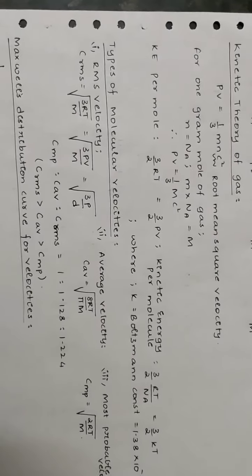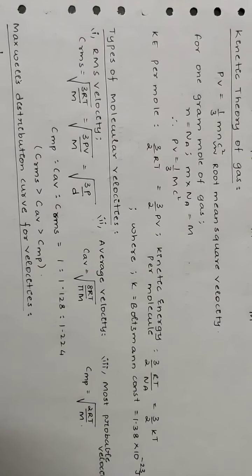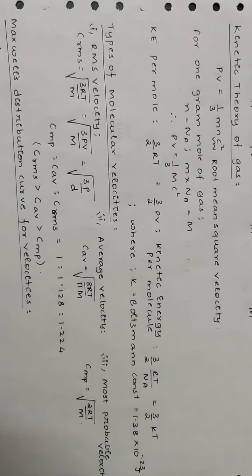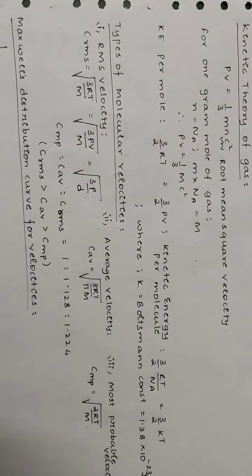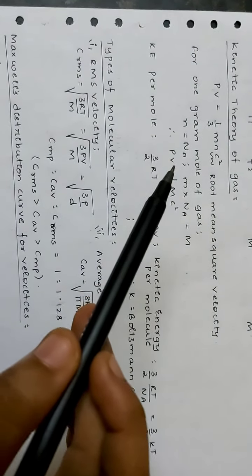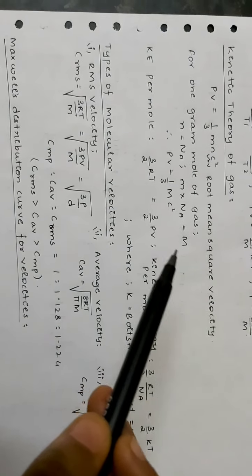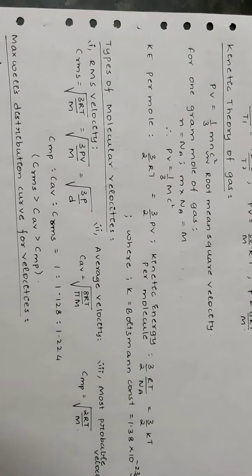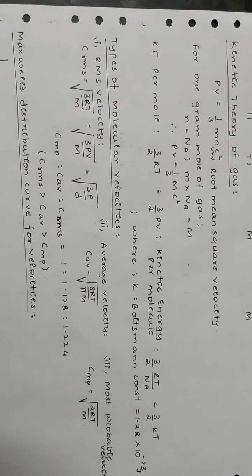Kinetic theory of gases. PV is equal to 1 by 3 mnc square, where c is the root mean square velocity. For 1 gram mole of gas, n is Avogadro number of molecules, and m into Na is M. So the equation can be written as PV is equal to 1 by 3 Mc square.